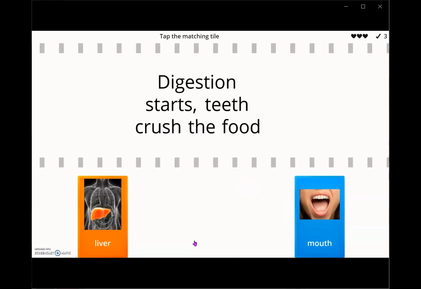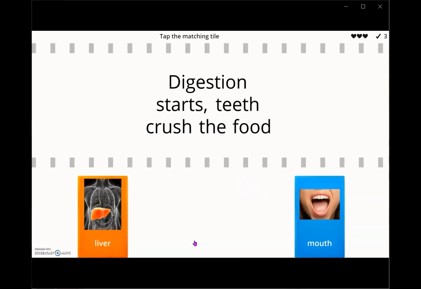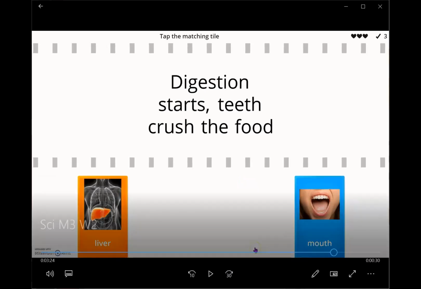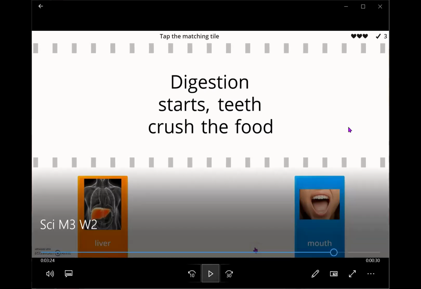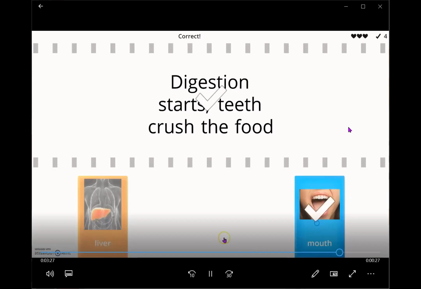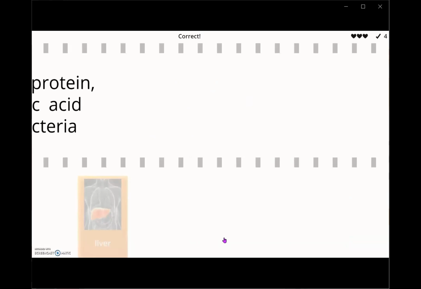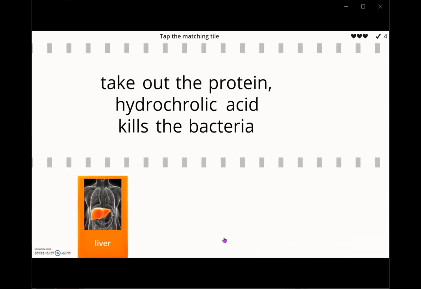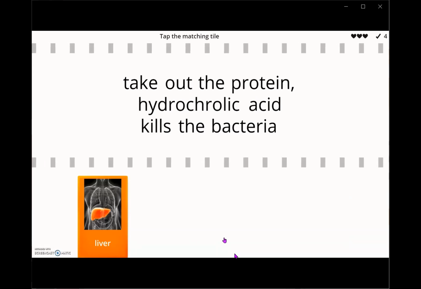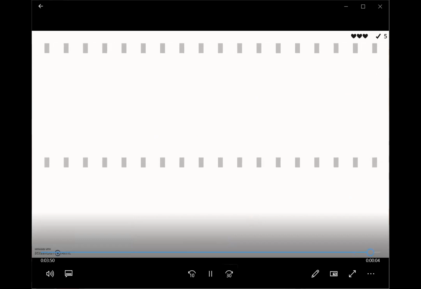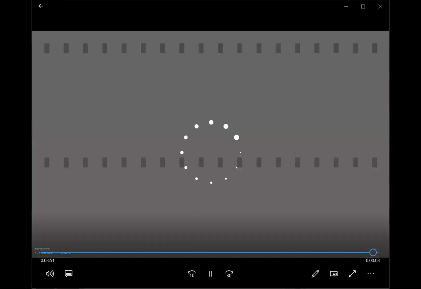And the fourth one is digestion starts, teeth crush the food. Where does digestion start? Is it liver or mouth? Mouth. Okay. Digestion starts in the mouth. Very good. And the last one is take out the protein, releases hydrochloric acid and kills the bacteria. What is the answer? Okay, obviously the last one. Stomach produces juice that kills bacteria. Okay. Very good, everybody.